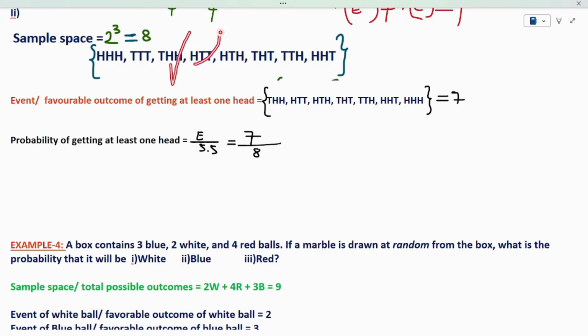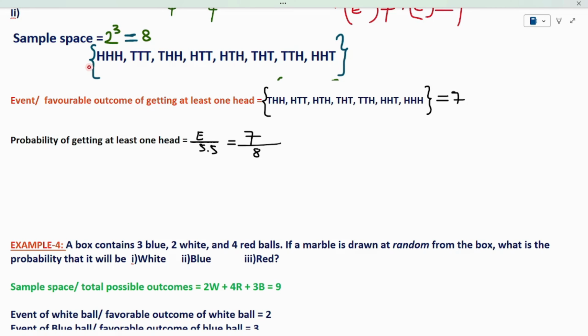Is there at least one head? Yes, I consider it. Is there at least one head? Yes, so I will consider it. Is there at least one head? Yes, I will consider it. Is there at least one head? Yes, I will consider it. Is there at least one head? Yes, I will consider it.